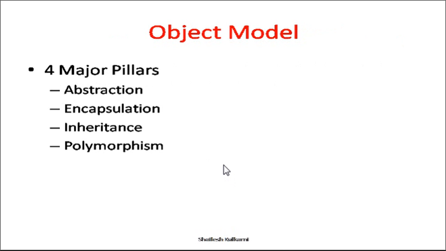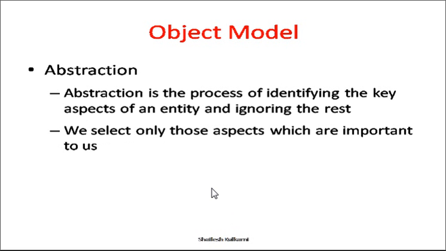The next point is something called the object model. Any language which supports these four major pillars is referred to as an object-oriented language. The first is abstraction, second is encapsulation, third is inheritance, and fourth is polymorphism. Let's see these terms one by one. Abstraction is the process of identifying the key aspects of an entity and ignoring the rest. Let's take an example of an object, say a person or a student as an object.